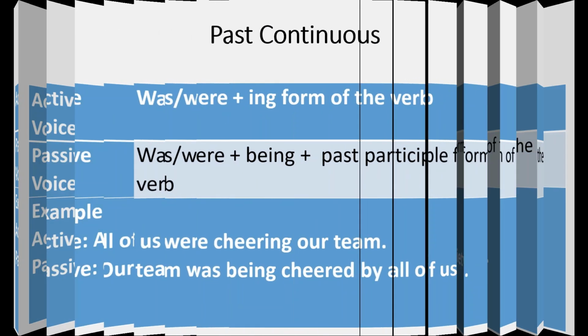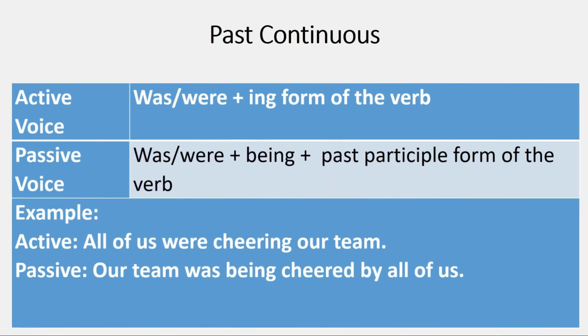Let us look at past continuous tense. In the active voice, we use was, were plus ing form of the verb. However, in the passive voice, was, were is retained. But to show that the action is continuous, we have to use being, and as per the rule, the main verb becomes the past participle.